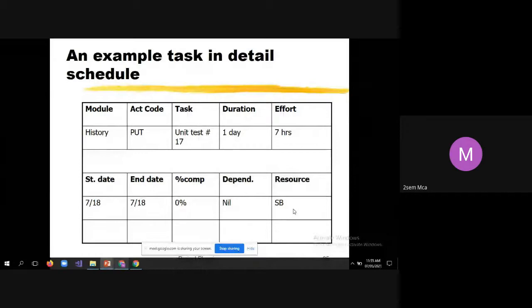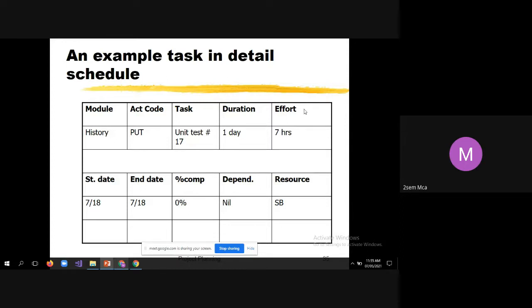Now let us see an example for detailed schedule. Here we have the name of the module, that is the history. Then this is the action code, and this is the name of the task. There will be so many hundreds of tasks, so how to identify them? To identify them, we give some unique identification number. That is the unit test number 17, and the duration for that is 1 day, and the hours allotted is 7 hours.